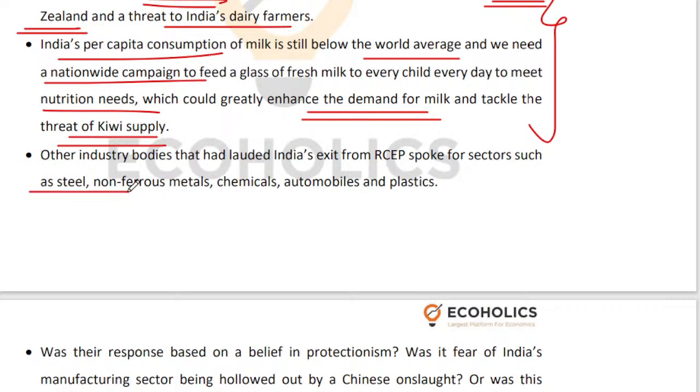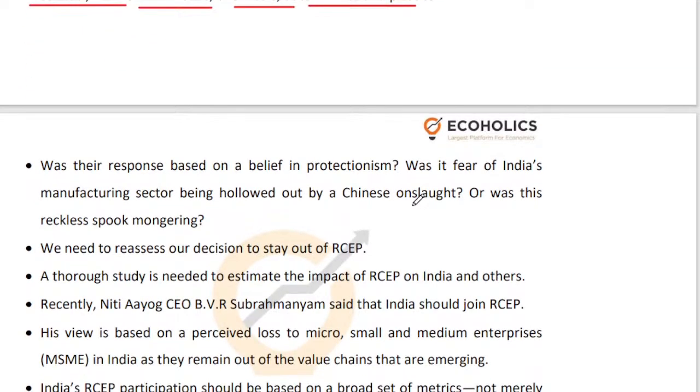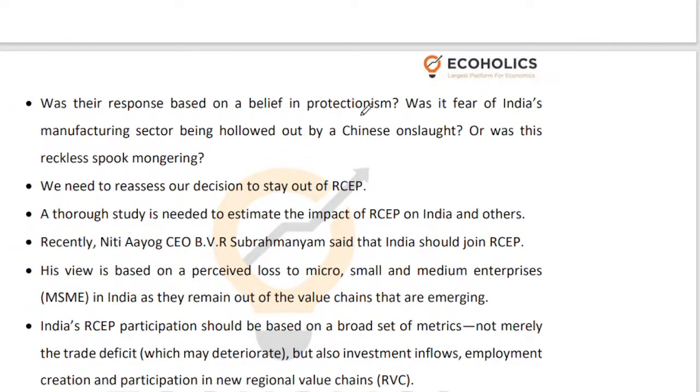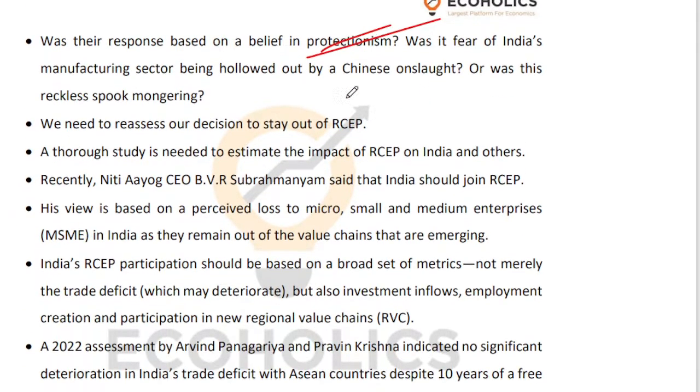For example, steel, non-ferrous metals, chemicals, automobiles and plastics also had concerns. But this kind of protectionism, is this justified? Is the fear of the manufacturing sector getting hollowed out in India justified? Can it not be addressed via different mechanisms?